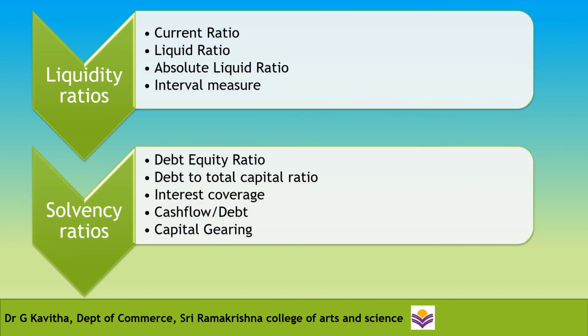So under the liquidity ratios, the ratios which can be calculated are current ratio, liquid ratio, absolute liquid ratio and interval measure. And under the solvency ratios, we can calculate ratios such as debt equity ratio, debt to total capital ratio, interest coverage, cash flow or debt ratio and capital gearing ratio.